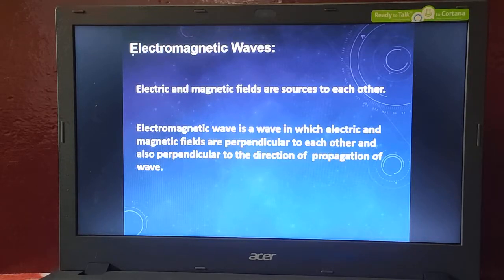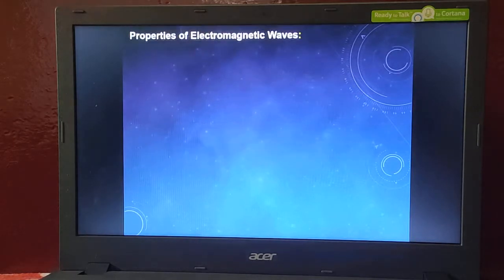Here the electromagnetic wave consists of two kinds of wave. Which are they? One is electric field and another one is magnetic field. These electric fields and magnetic fields are perpendicular to each other and also perpendicular to the direction of propagation of the wave. Without hearing these words, we cannot understand what is the meaning of electromagnetic wave. For that, we should see how it is obtained diagrammatically.